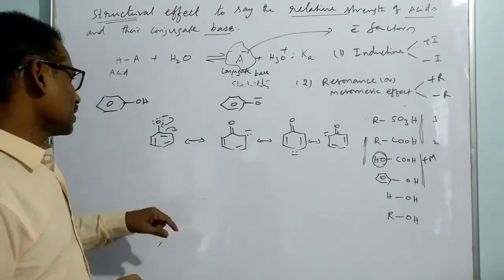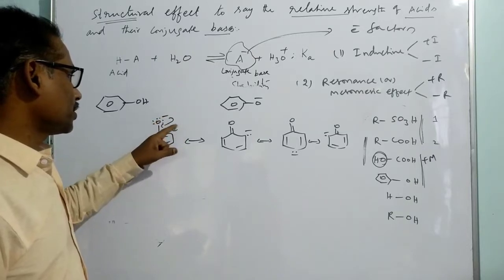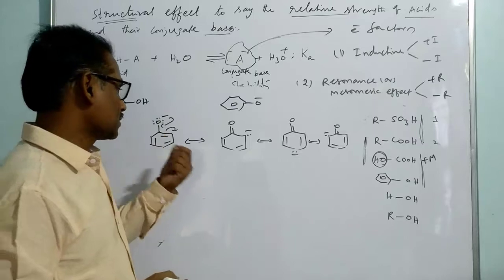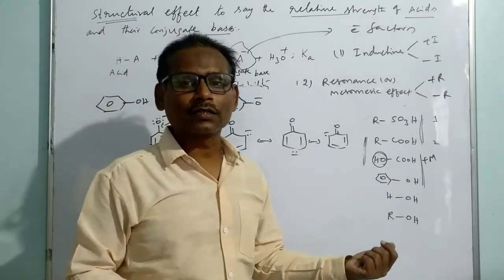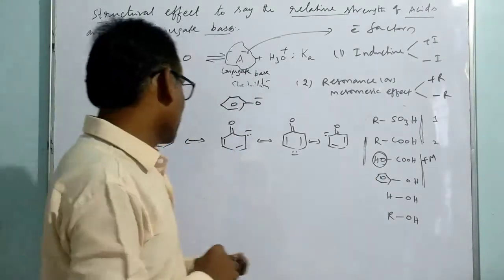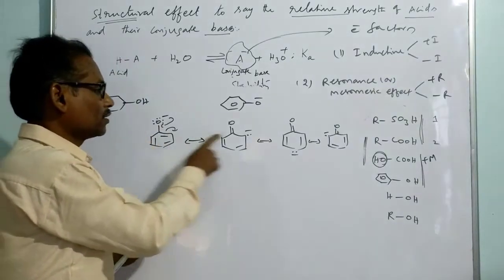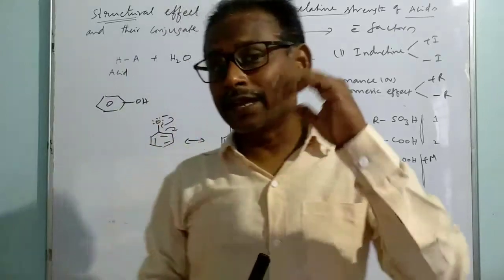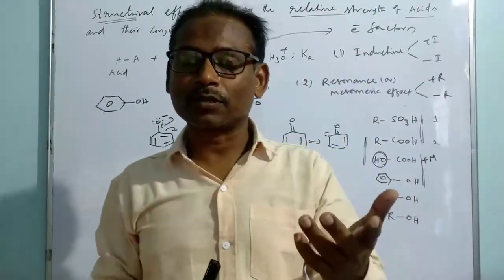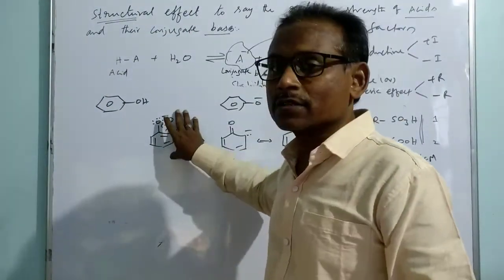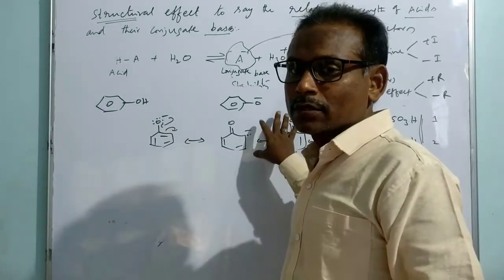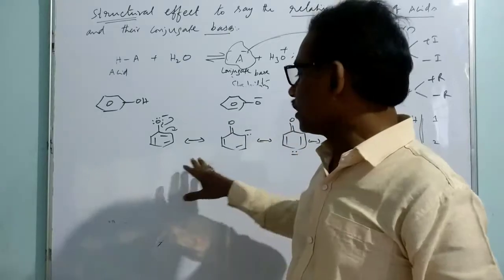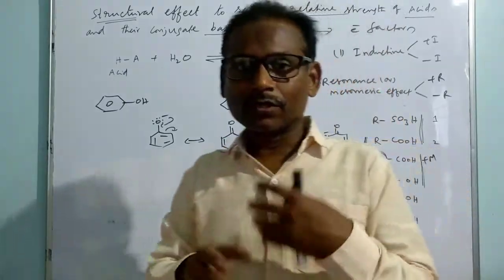So in this case also the negative charge is distributed over other carbon atoms. But these are not equivalent structures, because the negative charge here appeared over oxygen, but in this situation it appeared over carbon atoms. The negative charge over a more electronegative atom is more favorable. That means this is a preferable structure compared to the other structures, a more stable form. That's why the structures are not equivalent.